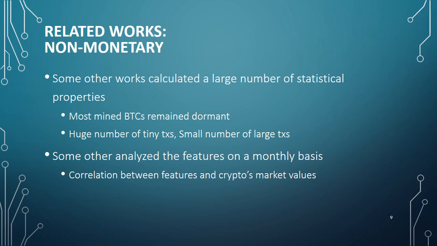They achieved interesting results. They showed that most mined Bitcoins remain dormant and not sent to any other addresses. Furthermore, they realized that there are a huge number of tiny transactions and a small number of large transactions. Another work explored several cryptocurrencies and analyzed their statistical features on a monthly basis. This study also examined the statistical features of the complete datasets and showed the significant correlation between these features and cryptocurrencies' market values.